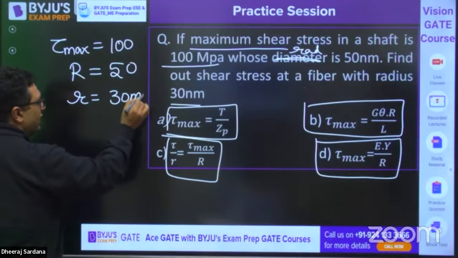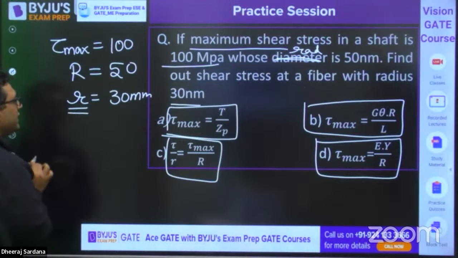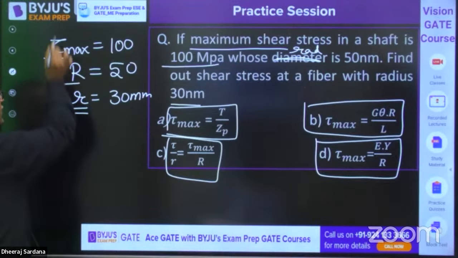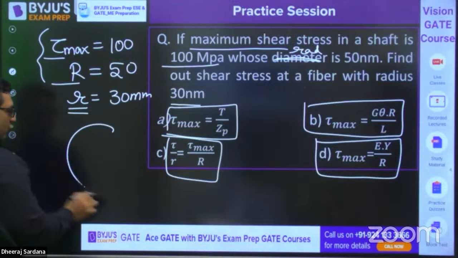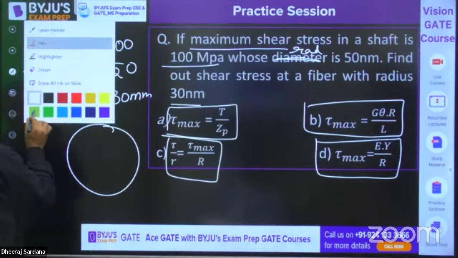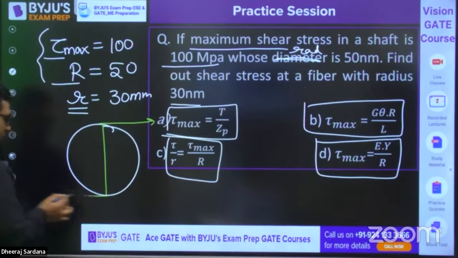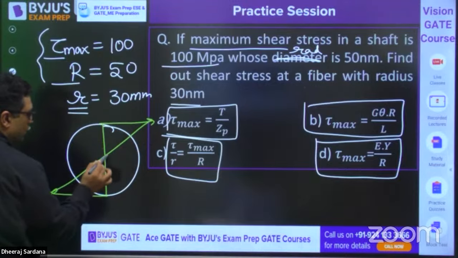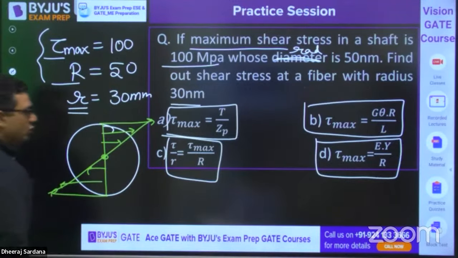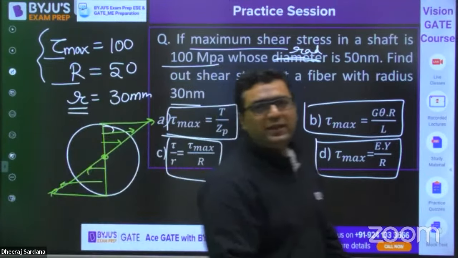If I want to find out shear stress at this radius, when the shear stress distribution on a shaft is drawn, it comes like this. You know, it is 0 at the center and linearly varying, and maximum at the outer fiber. So what would be the answer?